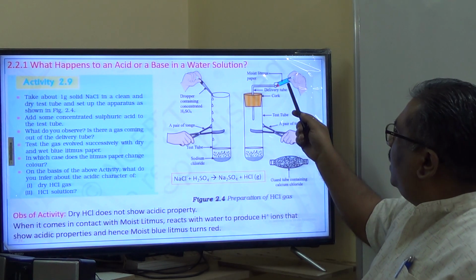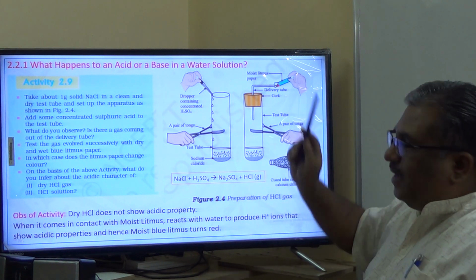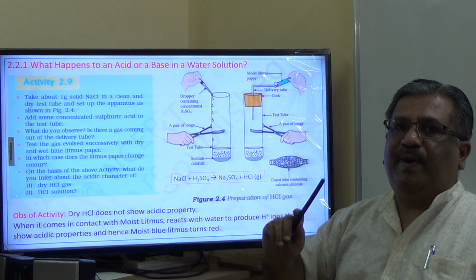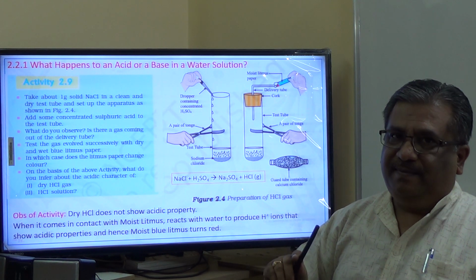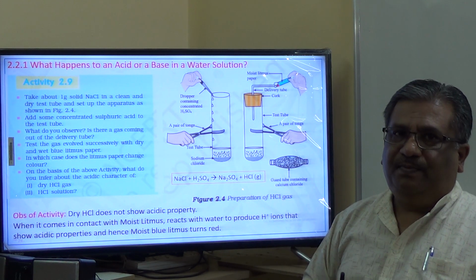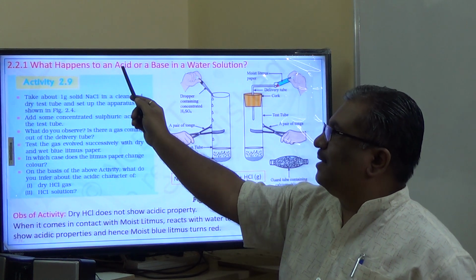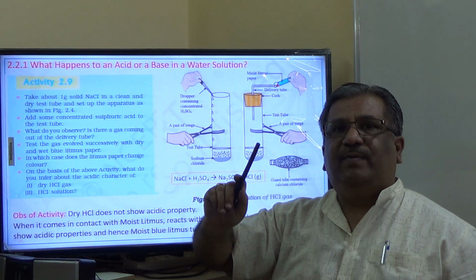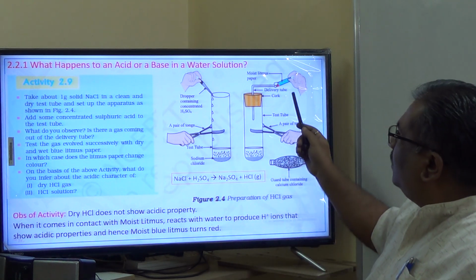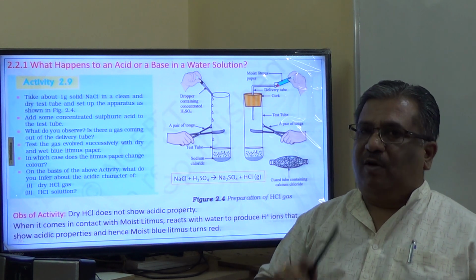Whereas when a moist blue litmus paper was brought near hydrogen chloride gas, immediately the blue litmus paper turned red. It showed a color change. Why is it so? That is the reason we are studying now what happens to acids when they come in contact with water. Here, the main important conclusion is water is a solvent.